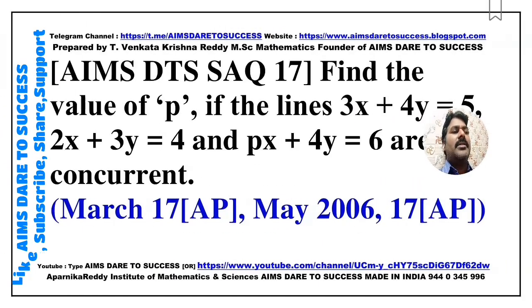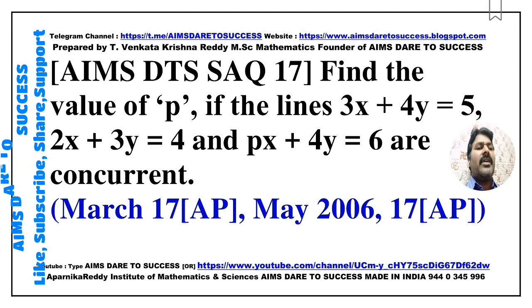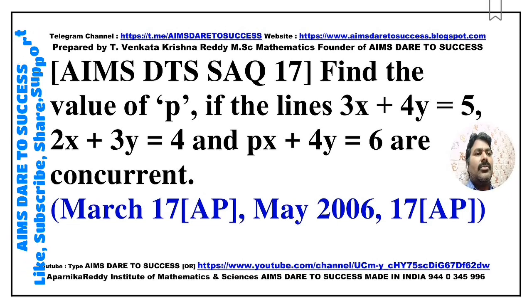Next, SAQ 17. Find the value of p if the lines 3x + 4y = 5, 2x + 3y = 4, and px + 4y = 6 are concurrent. This question is similar to SAQ 16. Practice one more time. This question came from March 2017 Andhra Pradesh, May 2006, May 2017 Andhra Pradesh.